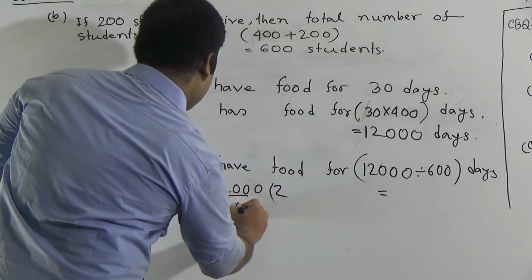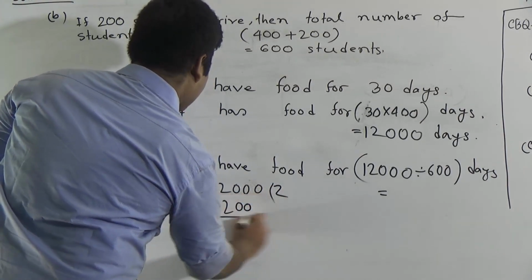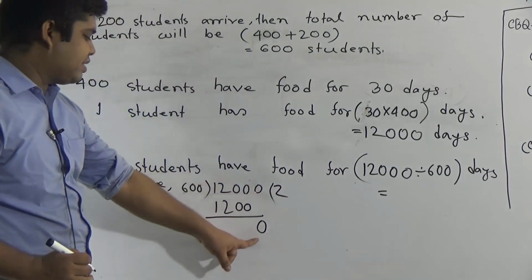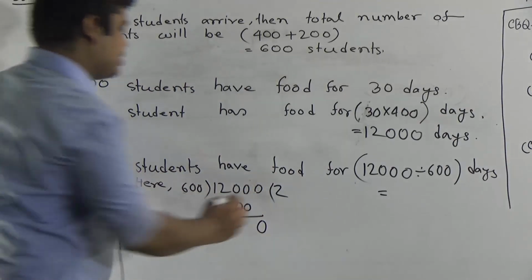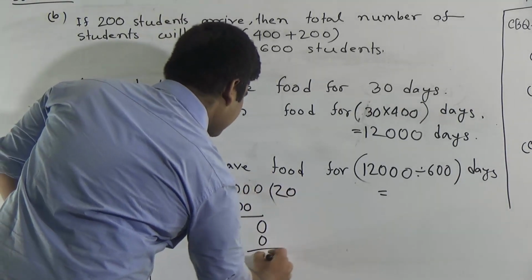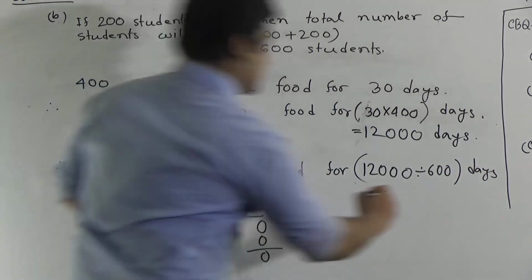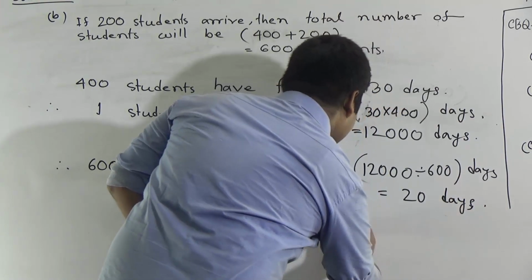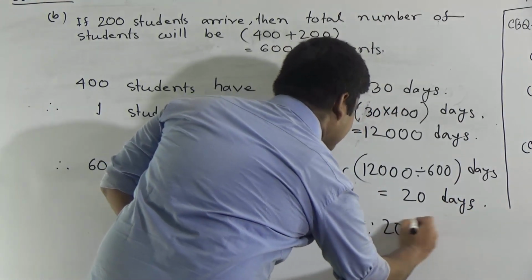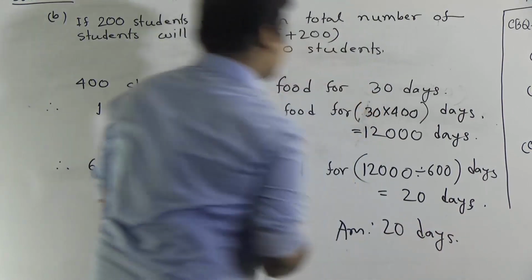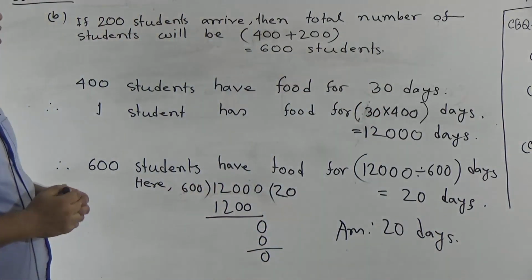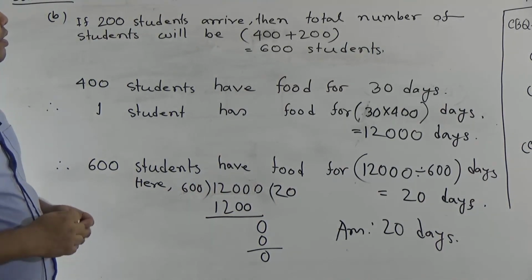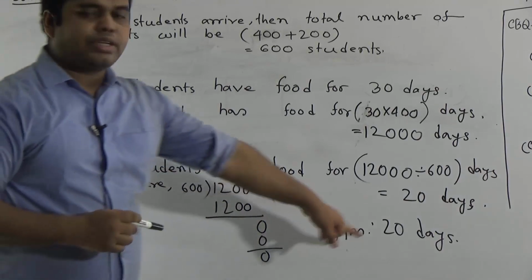Now if we subtract, then we get 0, and another 0 is here, this 0 is here. In 0, 600 goes 0 times. So 20 days, and it is the required answer, 20 days. So if 200 students arrive in the hostel, then the food lasts for 20 days.